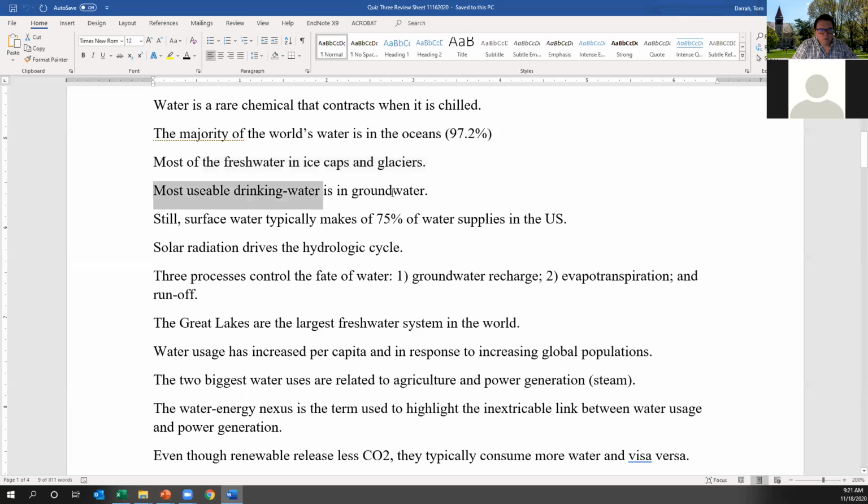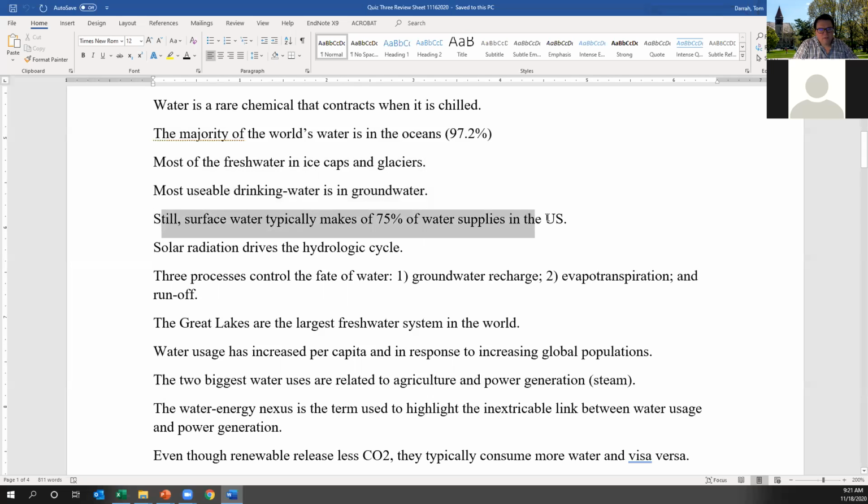The most usable drinking water is in groundwater. It's usually the highest quality, and it's actually the biggest volumetrically. Still, given the fact that it's a much larger resource than surface water, surface water can be easily contaminated by spills, sewage, nutrients, and a variety of different things we talked about.